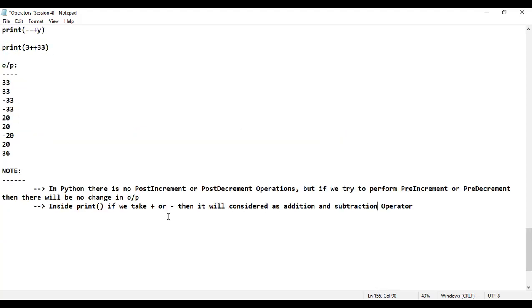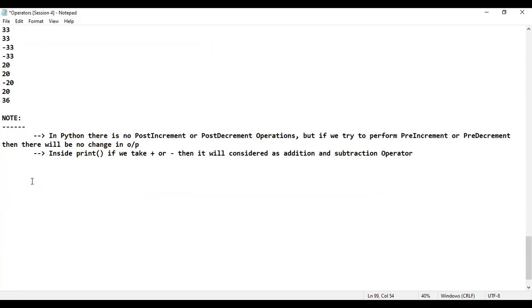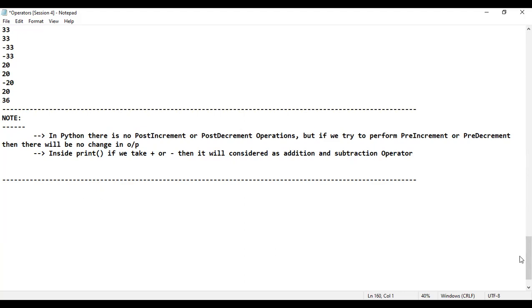There is no value for pre-increment or pre-decrement. There is no value for that. Is that fine? Okay, great. Let me just copy this. I'm going to paste it here. Okay, great. Let me just go back to the next operator.